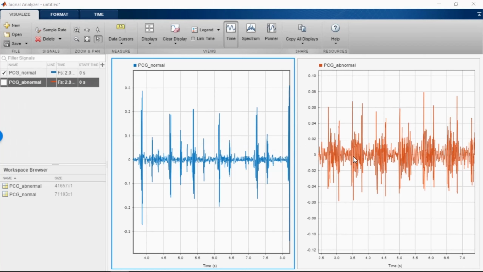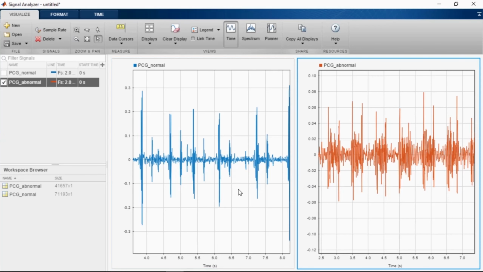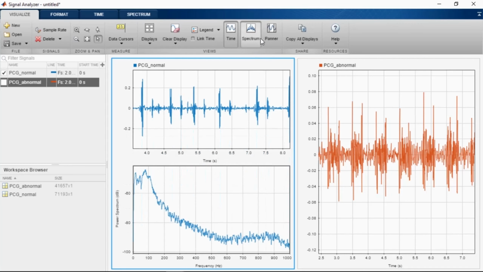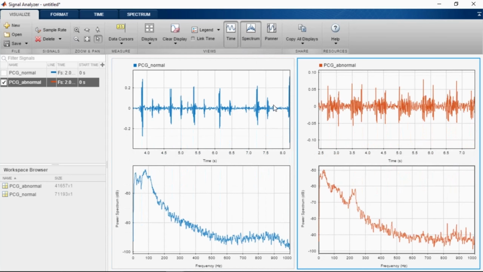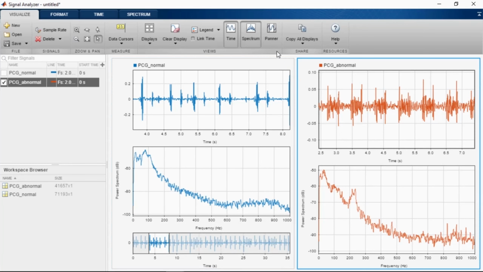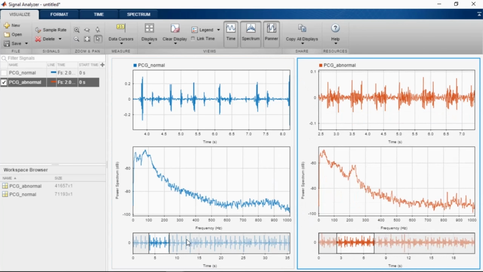In the Signal Analyzer app, we can take a look at the two signals side by side. On the left side we have the normal heart sound signal, and on the right side we have the abnormal heart sound signal. We can clearly notice the differences as we saw earlier in the live editor. Now we can take a look at the power spectrum for both these signals. We immediately notice the higher frequencies in the case of abnormal heart sounds.